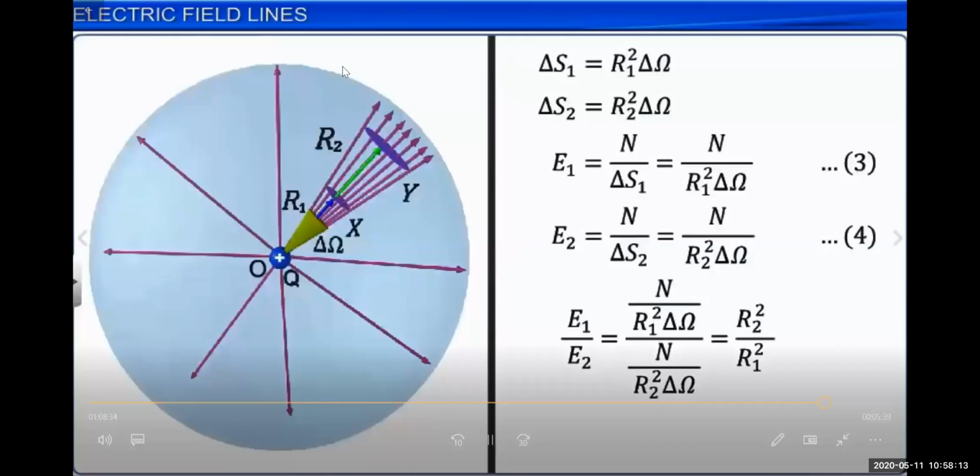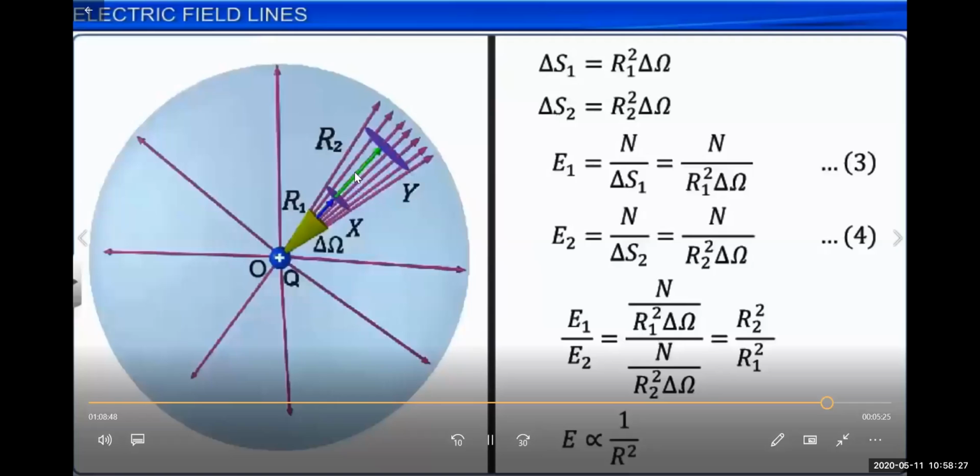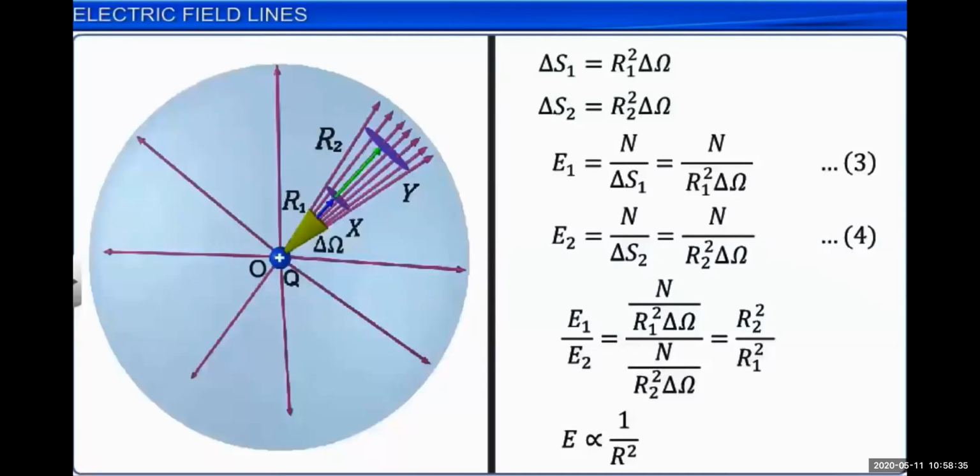You can see this is the region, this much region of surface area X or surface area Y, this area, which is called delta S, and this is called delta S1. This circular surface area delta S1, and this circular surface area delta S2. This ratio again depends on the distance of that region from the source charge Q.